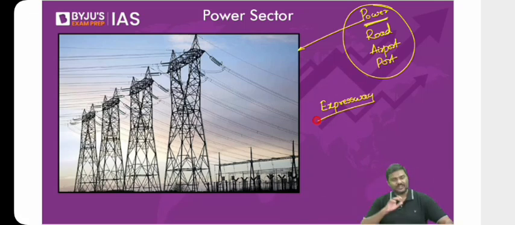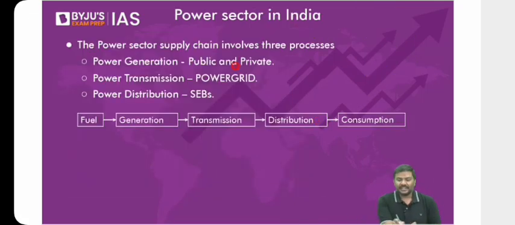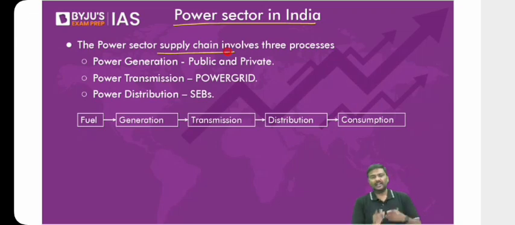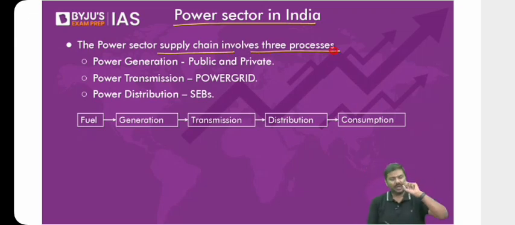We'll be discussing a lot of current affairs in the class now. Let me start. Power sector. The power sector in case of India, that is basically the supply chain system, is divided into three processes. There are three activities involved in the power sector. One, the electricity generation, that is the production of electricity. Second one is the transmission of the electricity. Third one is the distribution of the electricity.